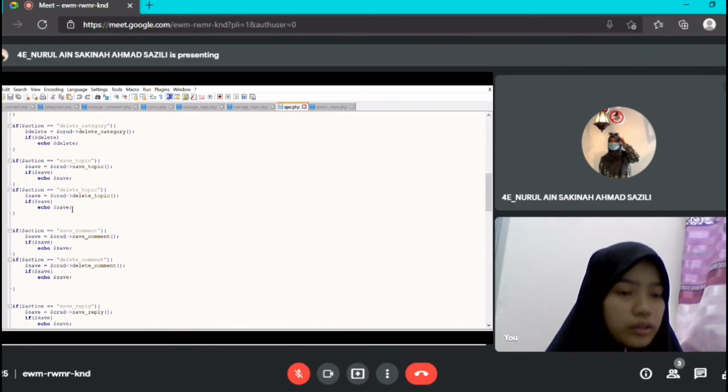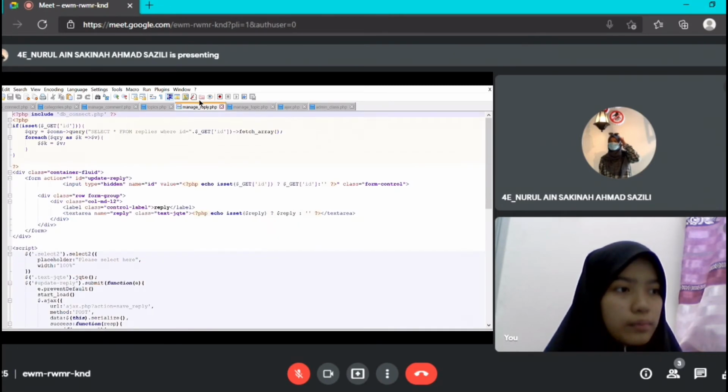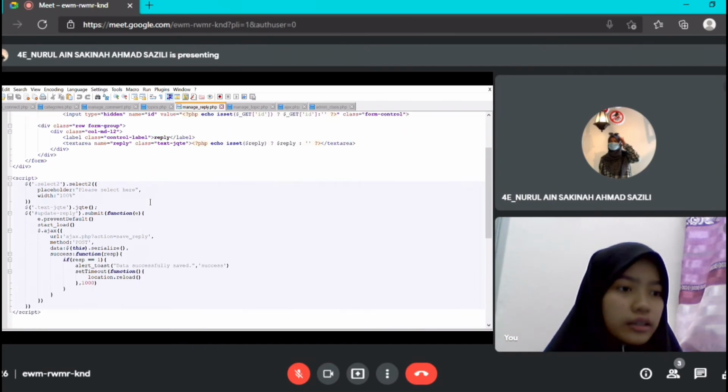This is the coding. And then lastly, we go to the reply section. So this is for the reply. If another user wants to reply to the user about the topic, they can reply, and they just put what they want to reply here, and then they just submit the reply. So this is the function to update the reply, and they can also delete the reply.